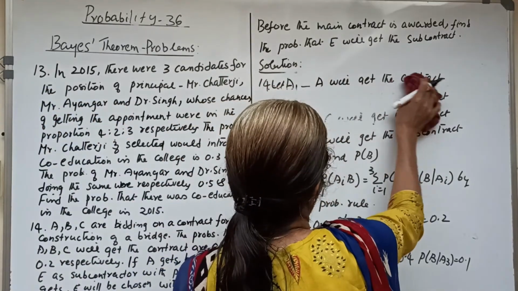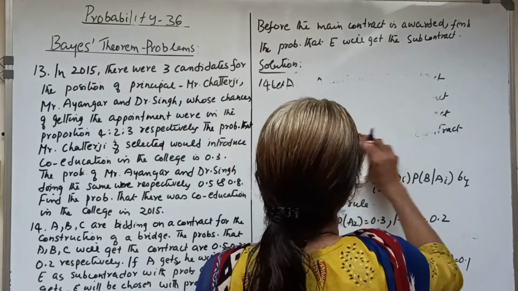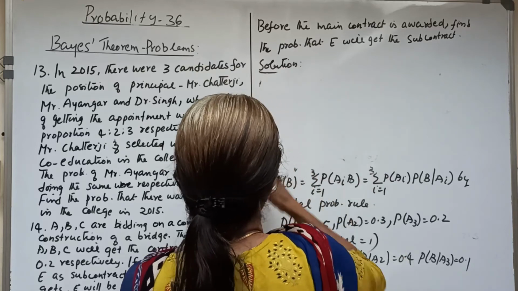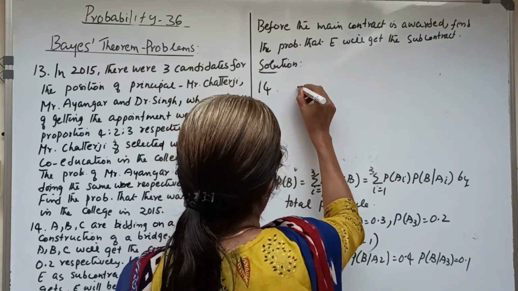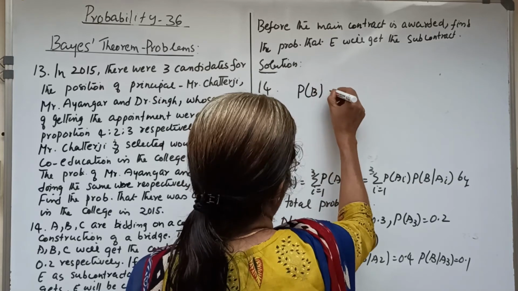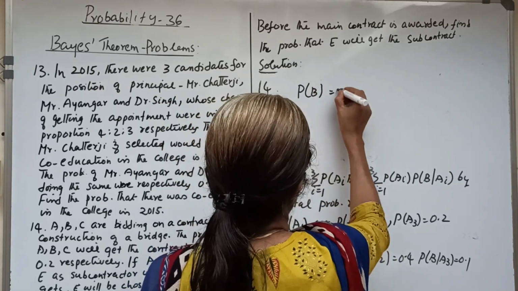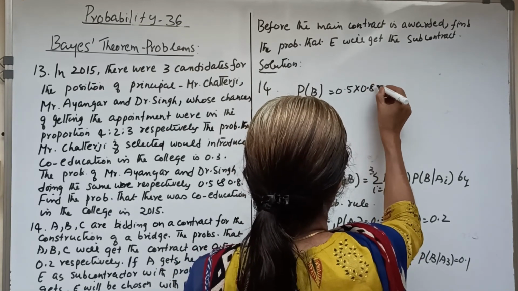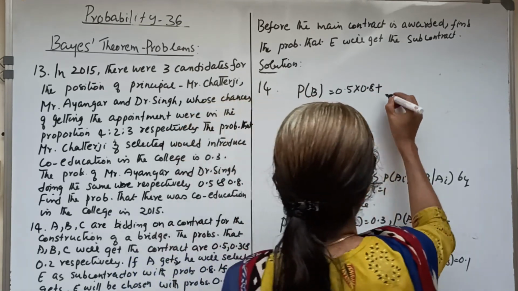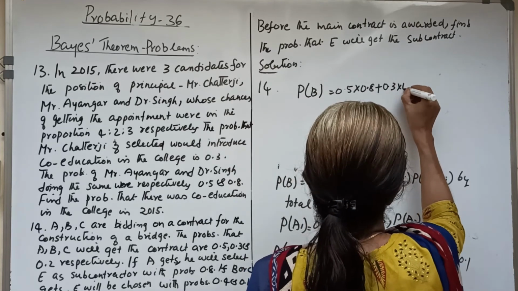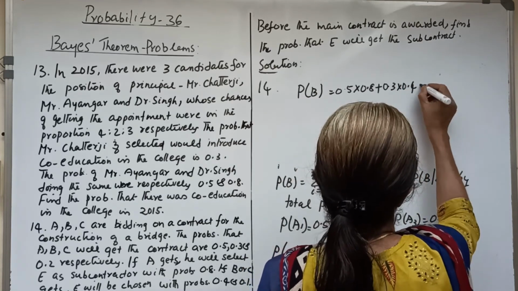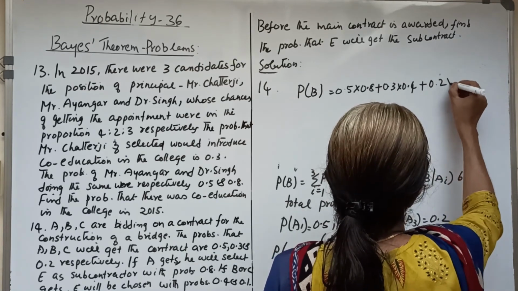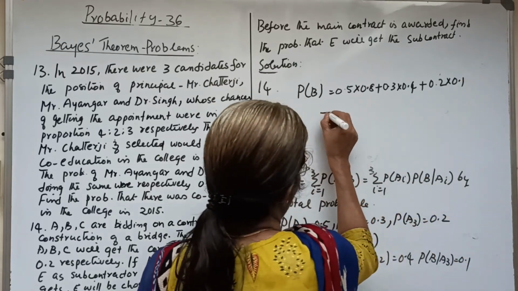Now we find P of B. P of B equals P of A1, which is 0.5, into P of B given A1, 0.8, plus P of A2, 0.3, into P of B given A2, 0.4, plus P of A3, 0.2, into P of B given A3, 0.1.